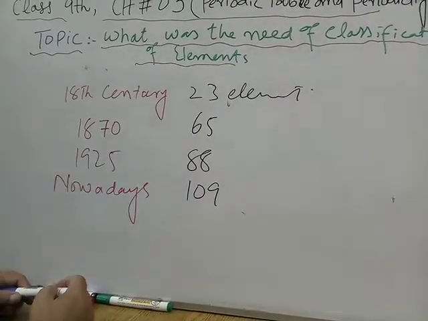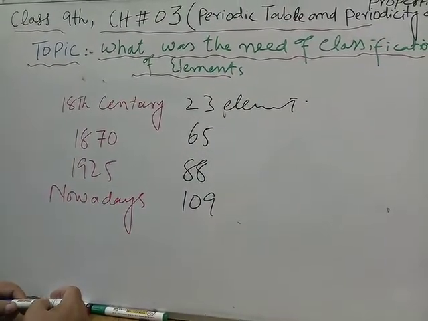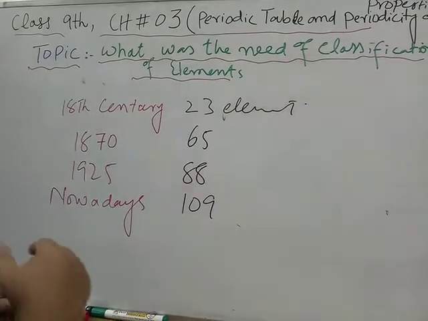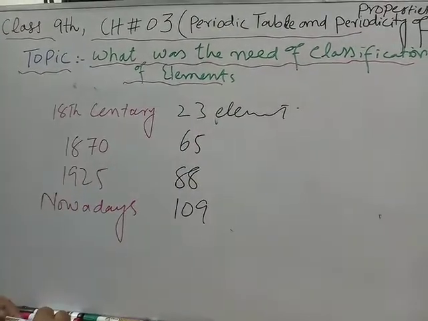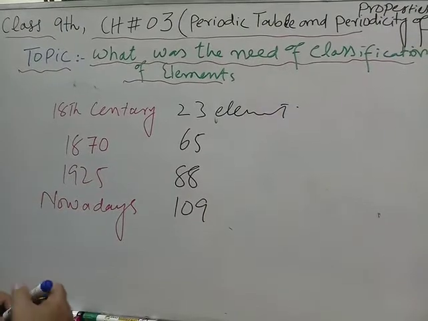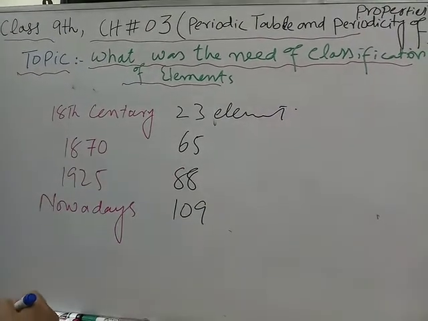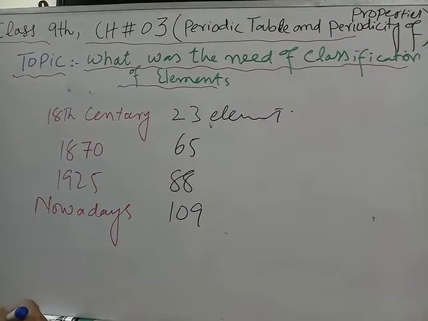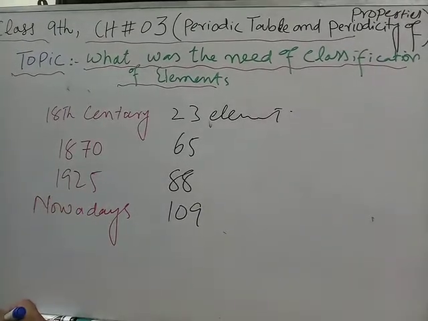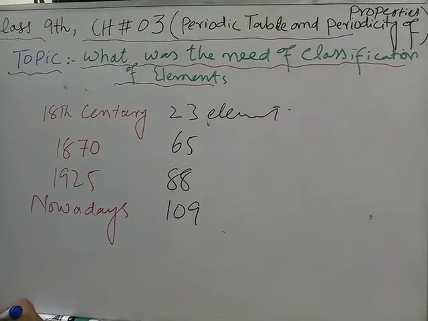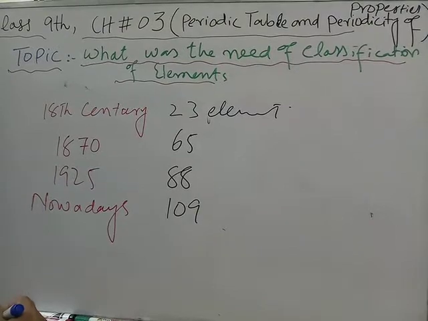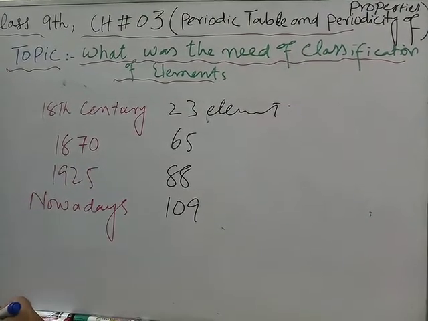So there was a need to classify them on the basis of some similarity in their properties. The scientists classified the elements, and by classification it becomes easy to study them comprehensively.